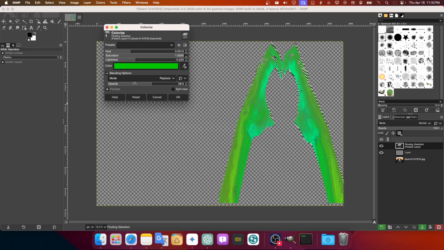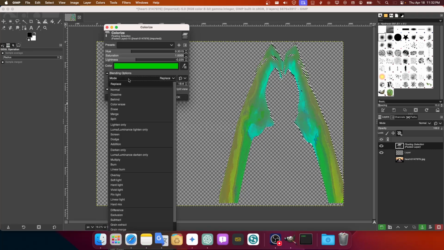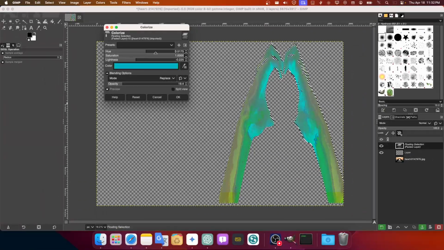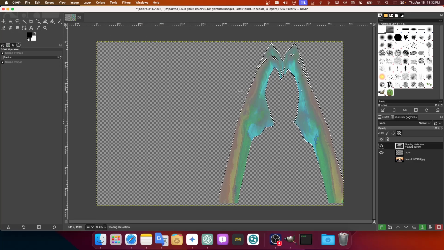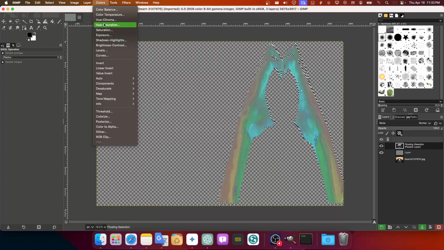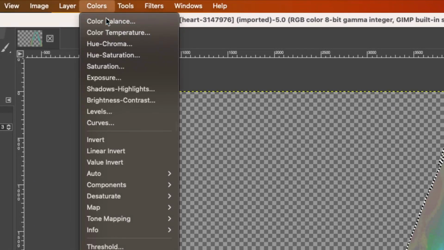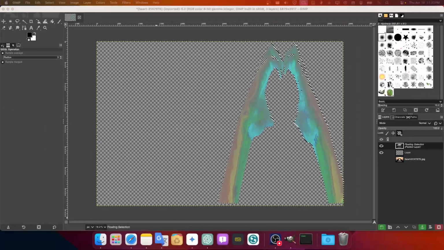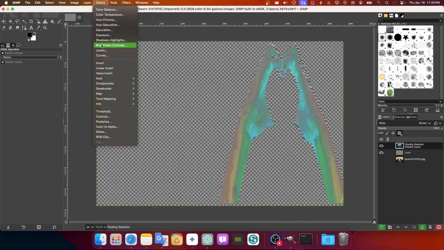So you can also decrease the opacity, which is great. You can also add blending options, increase the hue, the lightness, the saturation, which is exactly what I was looking for. But I thought at first it was going to be located here, but it's not. I mean, it's related. It's kind of located relatively here, but still it's not right here, which is here.